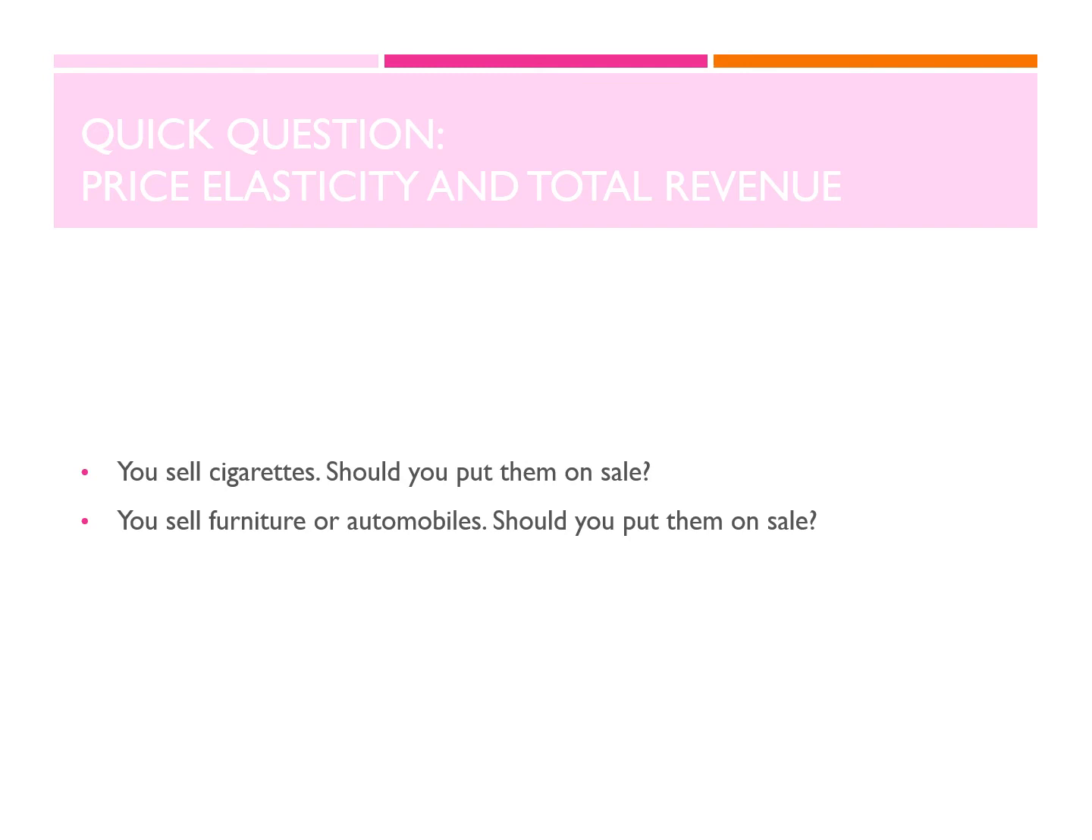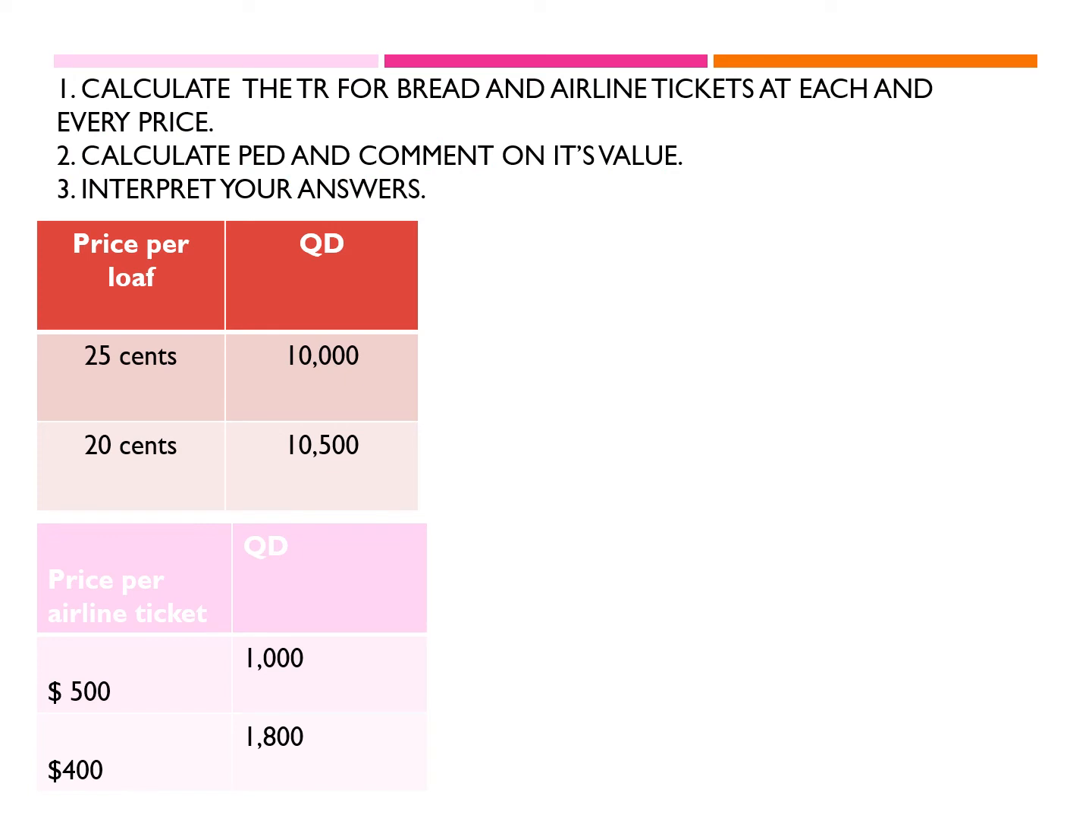Second one, you sell furniture or automobiles. Should you put them on sale? Are these luxuries? Are they needs? What are they? Yes, these are elastic goods. Always have the appearance that your product is on sale, and therefore the total revenue will rise. So I will be selling more as a producer and I will be receiving more, which would lead to more profits.